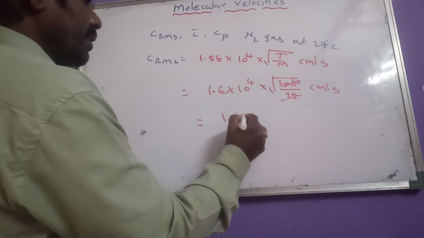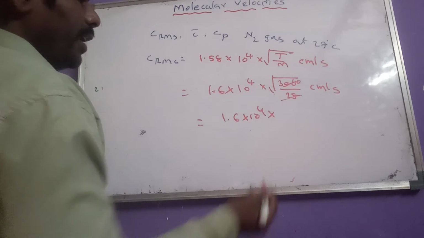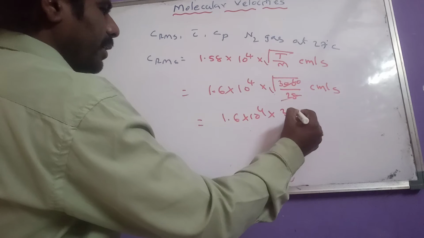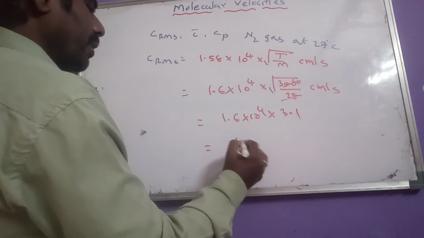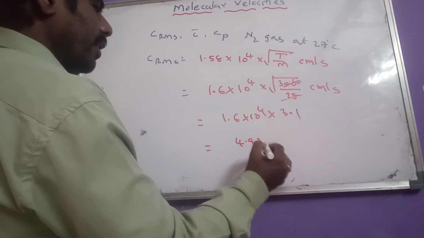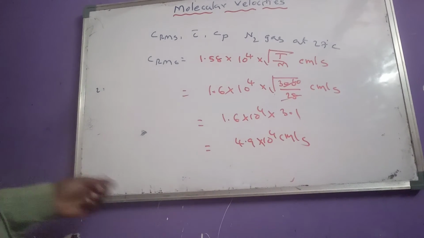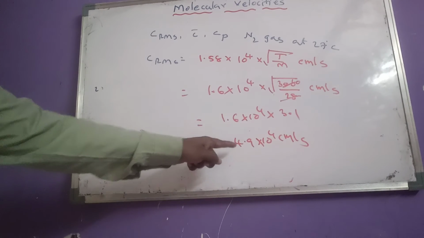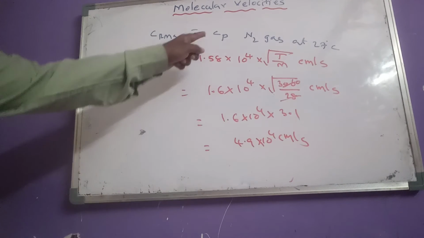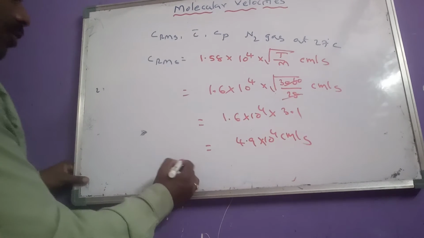So 1.6 into 10 power 4 into root 10 means approximately we may get 3.1. So upon this multiplication, 4.9 into 10 power 4 centimeter per second. So this is which velocity? RMS velocity.